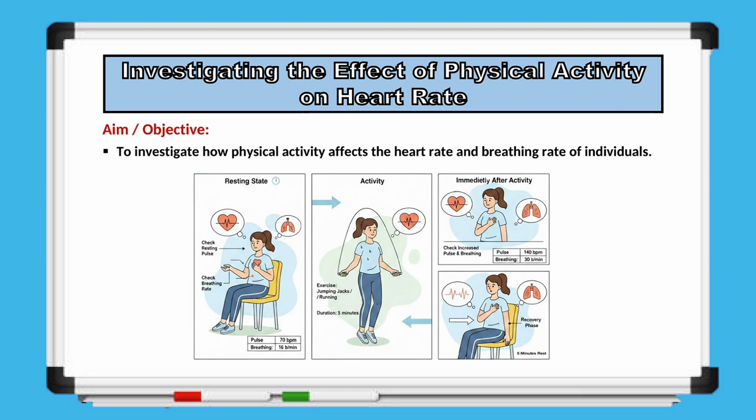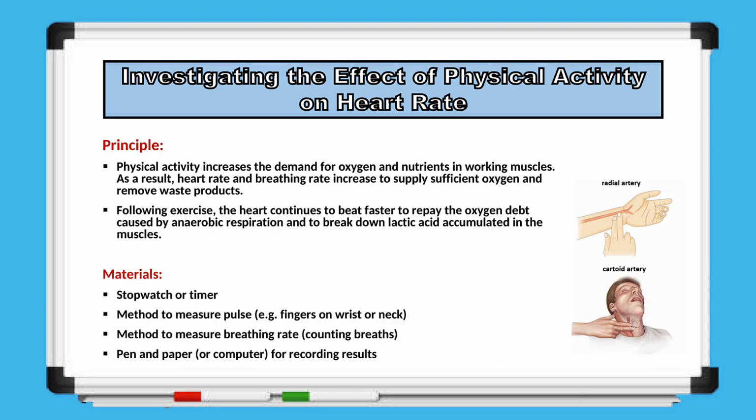For example, the pulse might rise to around 140 beats per minute, and the breathing rate may increase to about 30 breaths per minute. Finally, we move to the recovery phase. After resting for 5 minutes, we check the pulse and breathing rate once more. Usually, the heart rate returns closer to the resting value, around 70 beats per minute, and the breathing rate decreases to roughly 16 breaths per minute. By following this procedure, we can clearly observe how physical activity impacts heart and breathing rates, and how the body recovers after exercise.